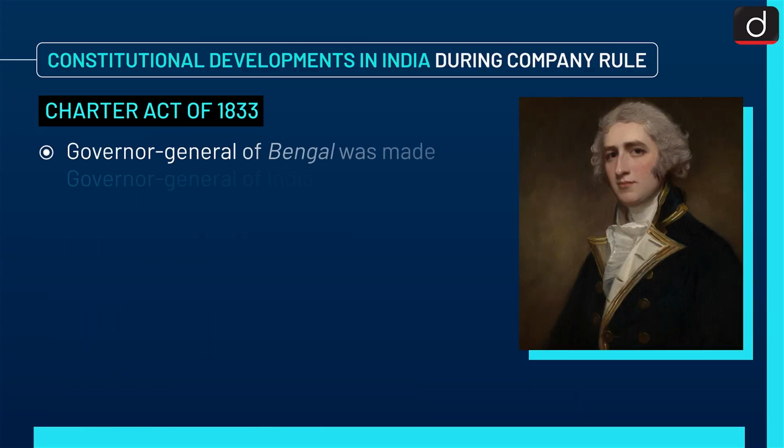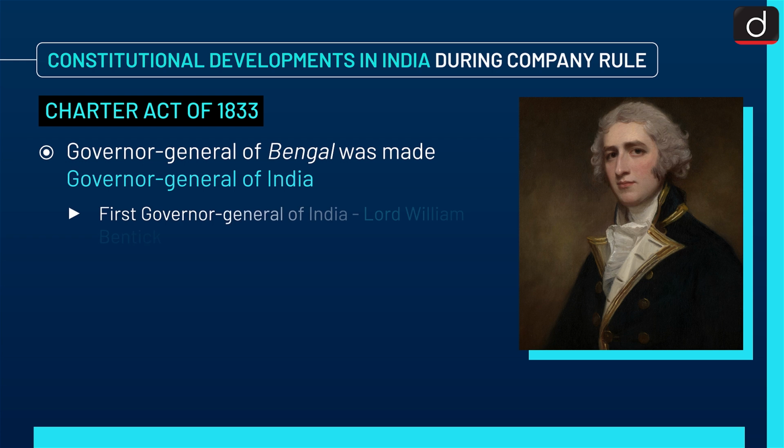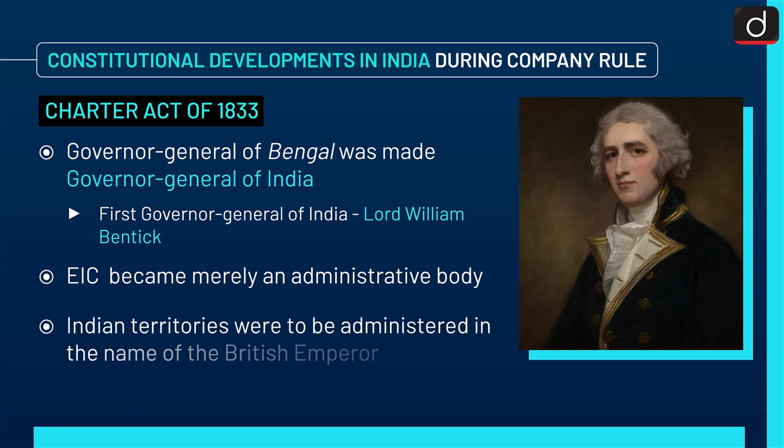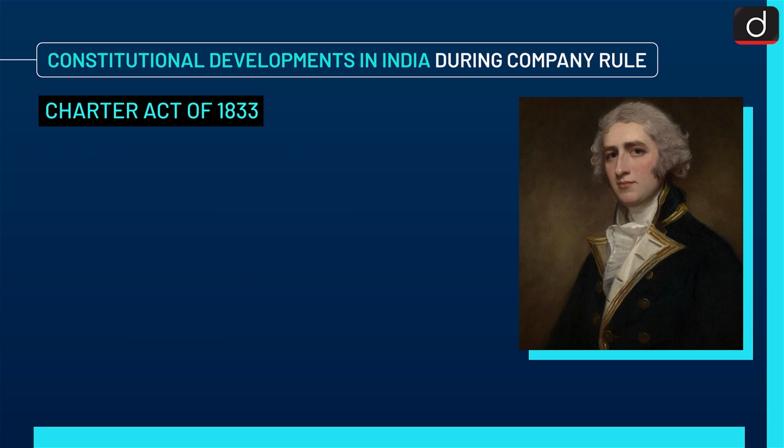Next is Charter Act of 1833. In this, Governor General of Bengal was made Governor General of India, and the first Governor General of India was Lord William Bentinck. EIC became merely an administrative body. Indian territories were to be administered in the name of the British Emperor.